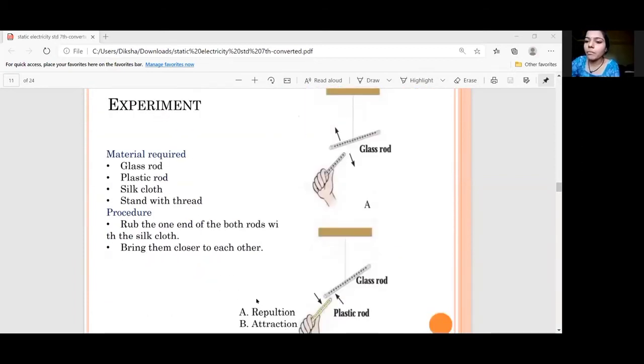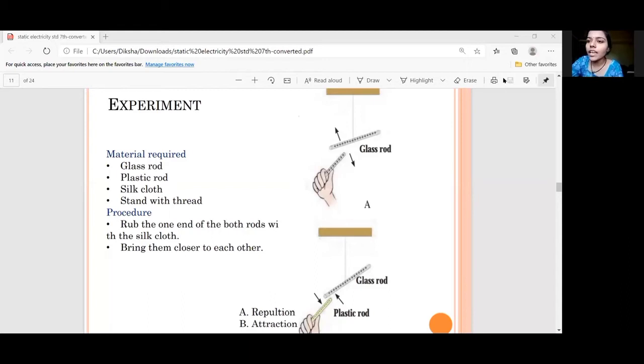This is the experiment through which you will be able to understand the law of attraction and repulsion. For that, we need basic things: 2 glass rods, 1 plastic rod, a silk cloth, and a stand with a thread. We will perform this whole experiment in 2 cases.